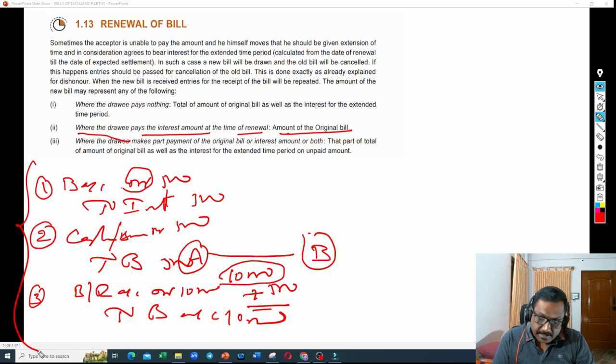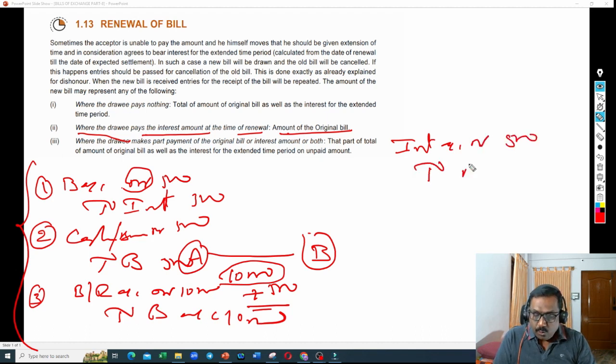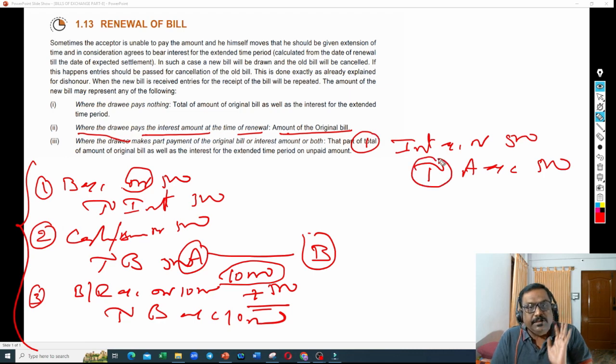What will B write? B will say, I have to pay interest, debit expenditure 500 and to A account. I have to pay this amount to A. So this is the due entry. Interest is an expenditure for me, so I'm debiting interest, and I have to pay this amount to A. A is a creditor in my books. Hence I'm creating A. So that is how he will think.